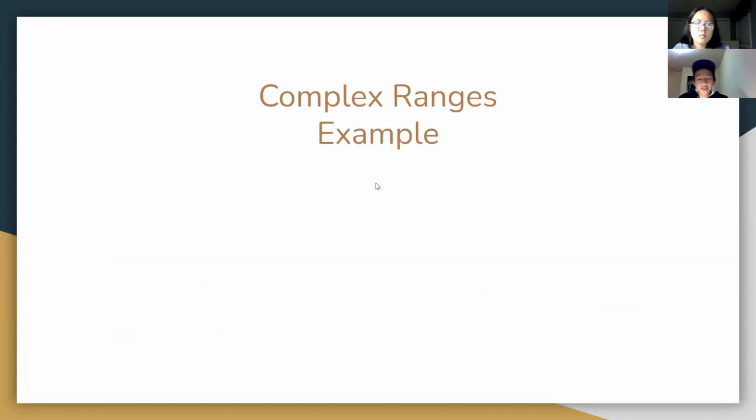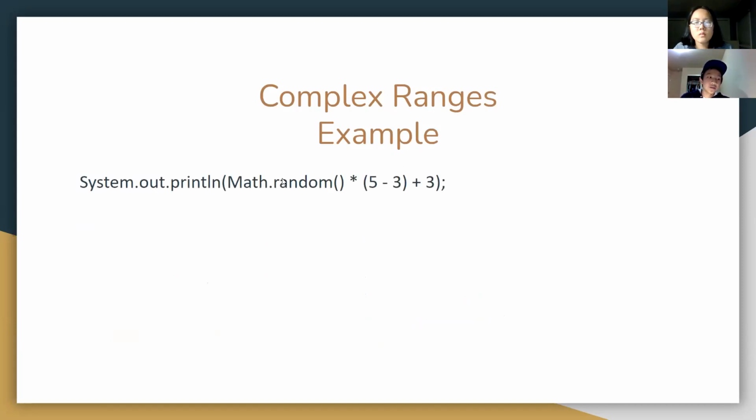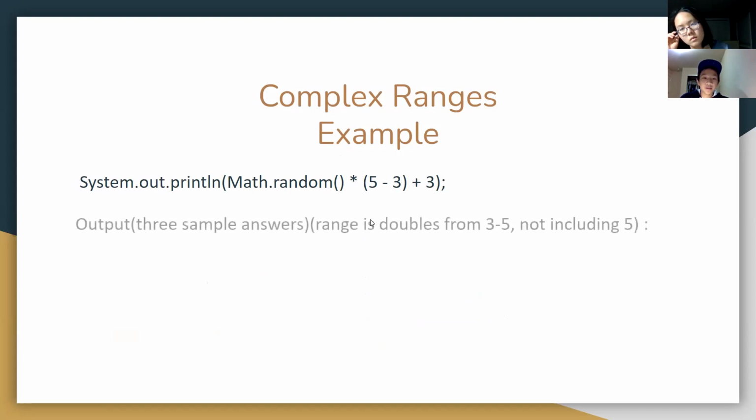All right, here's the third kind of range, and this is more complex. Previously, we've just been adding something to Math.random or multiplying Math.random by a value. But now we're going to use both together. So Math.random generates a number from 0 to 1 and multiplies that by 5 minus 3. 5 minus 3 is 2, so it's going to generate a number between 0 and 2. Then after that, it adds 3 to this whole chunk. So it's going to generate a random number from 3 to 5.